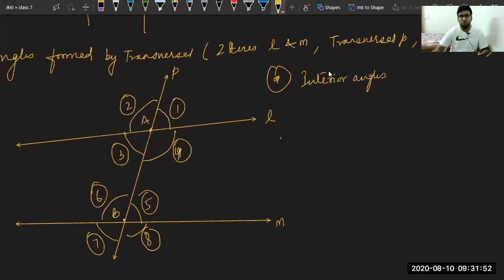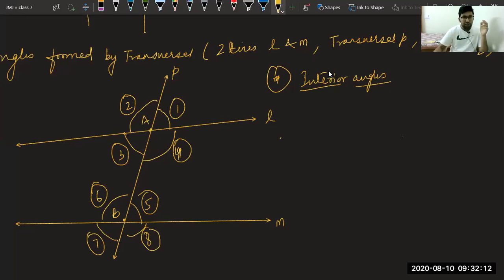Please tell me what are the interior angles in this figure. Interior means those angles which are inside, which are not looking outside. Please tell me what are the interior angles amongst these 8 angles.